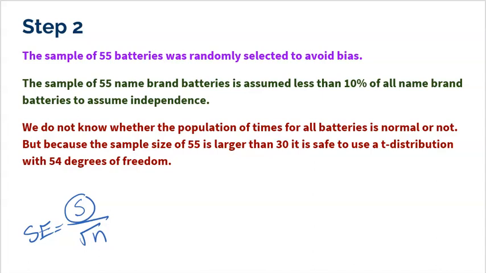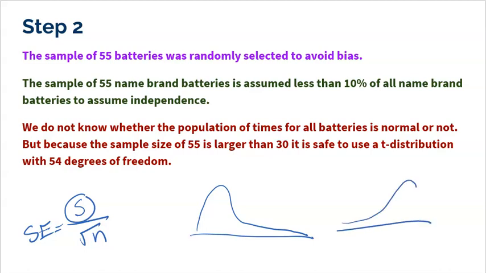It never said it was normal or not. Who knows? Could be skewed. But real quick, if you think about it, the battery company's probably hoping that it's skewed to the right. They probably hope that there's not a ton of very short batteries, but most are in some particular value. Whereas you probably hope it's actually skewed right, where a ton of batteries last a long time. But regardless, the point I'm trying to make is we don't know what the population looks like.